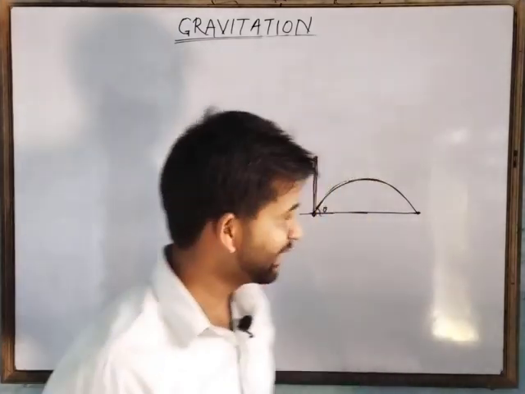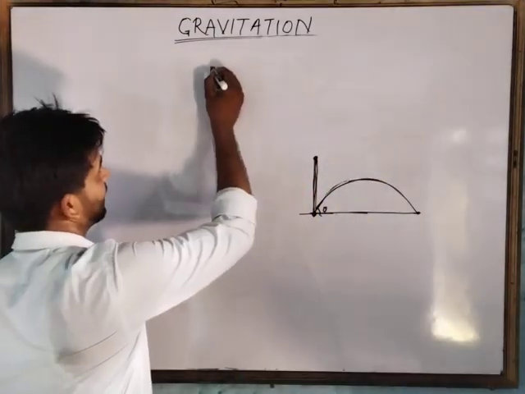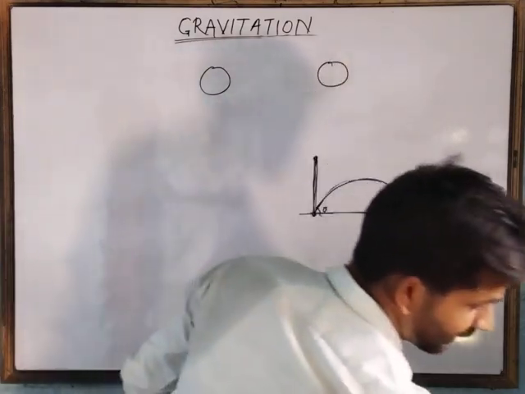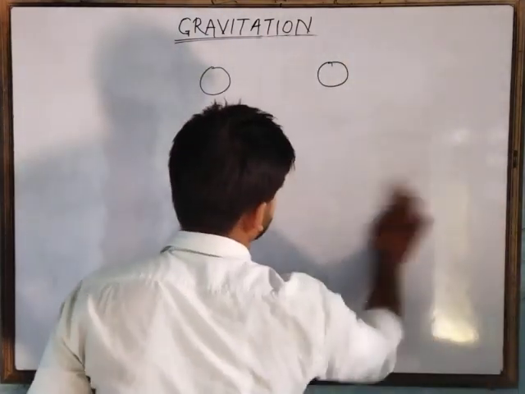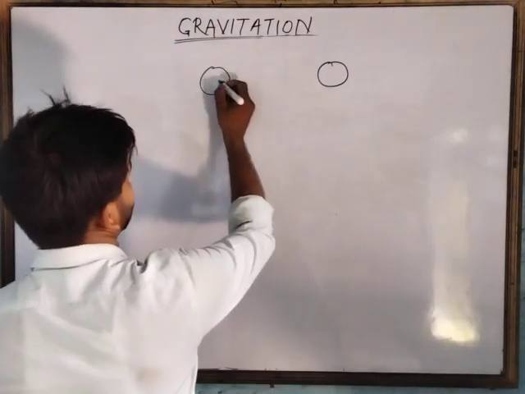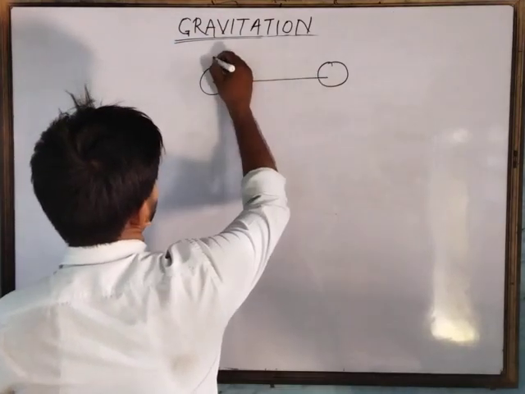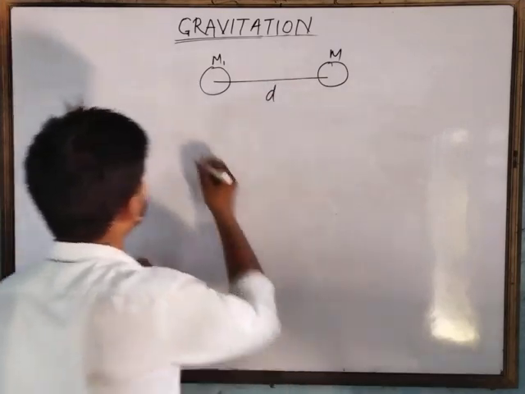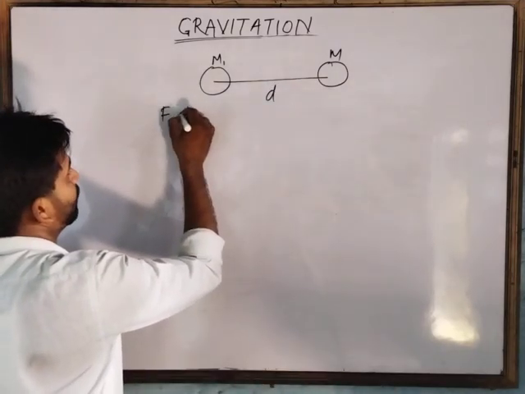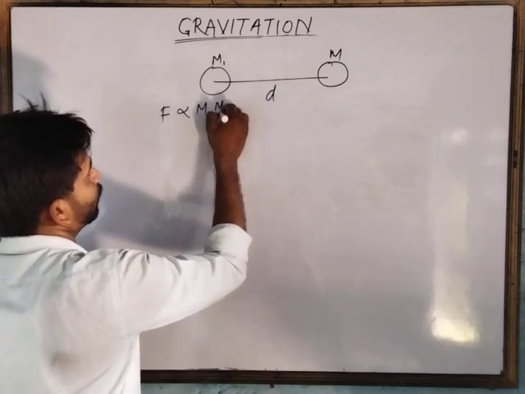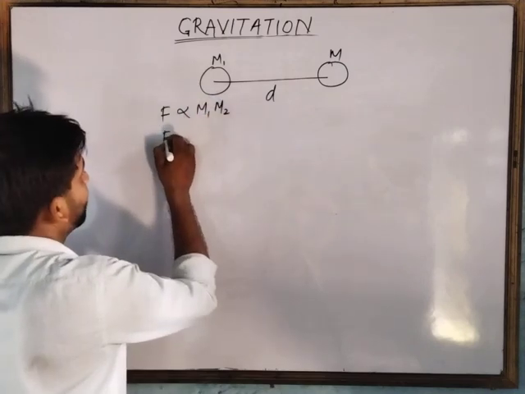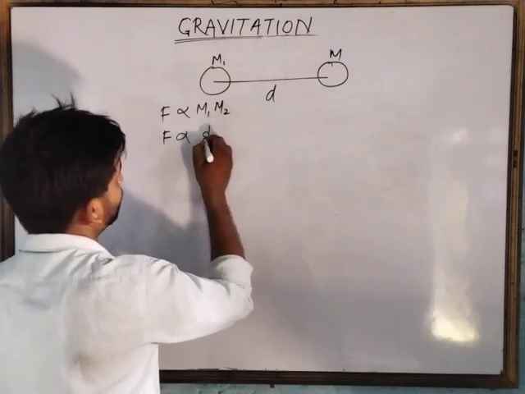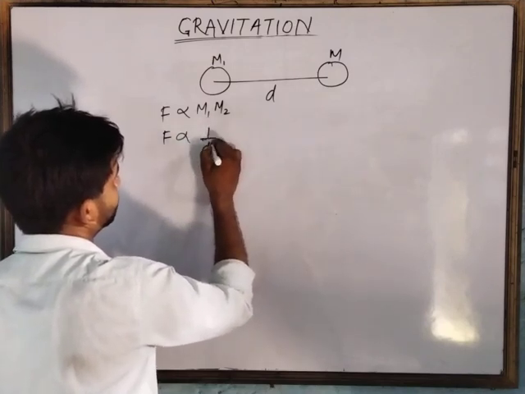For example, if any objects possess mass, let us take two objects, M1 and M2. Then we can deduce it in mathematical form. If M1 and M2 are separated by distance d, then F is directly proportional to the product of M1 and M2, and F is inversely proportional to the square of the distance between them.